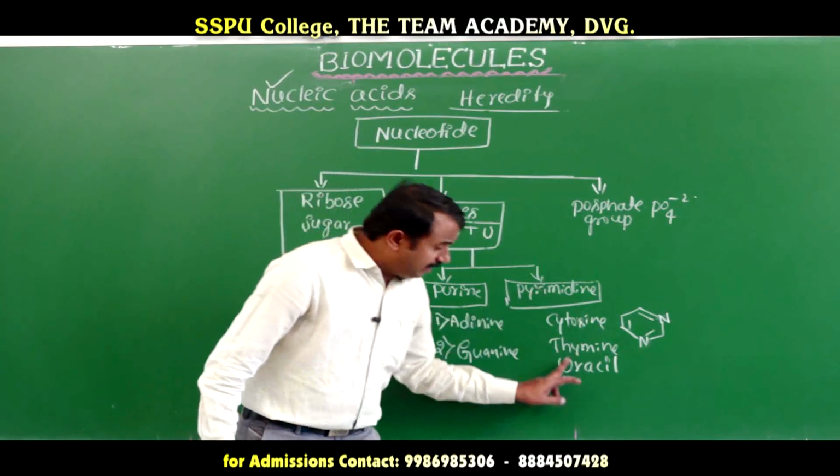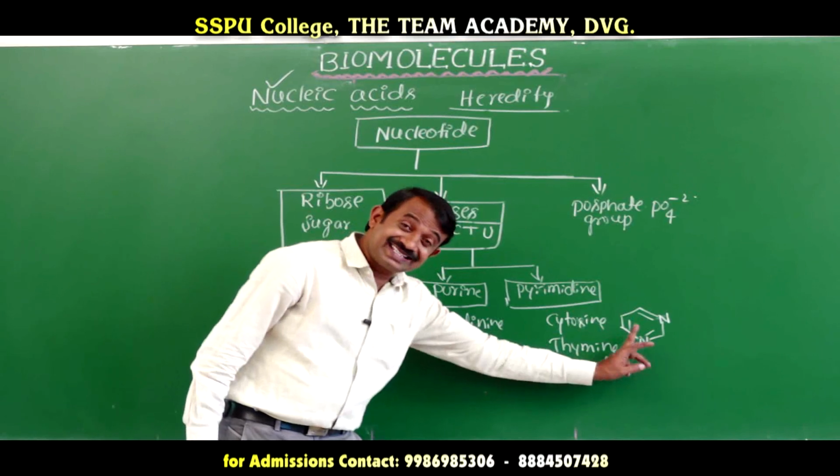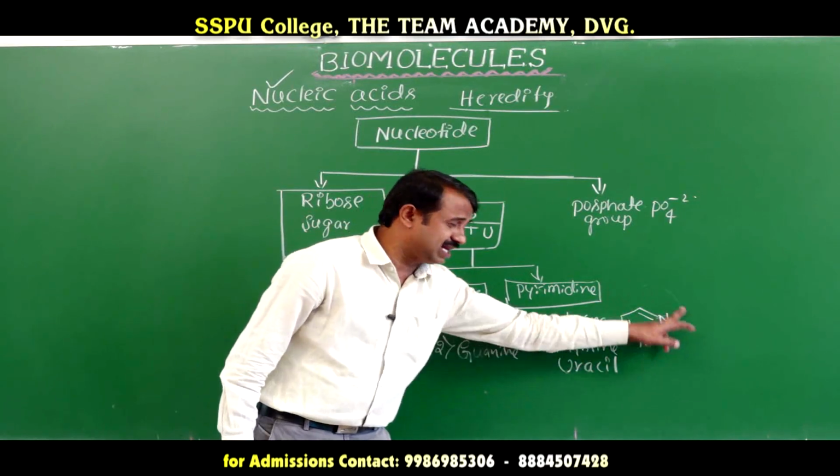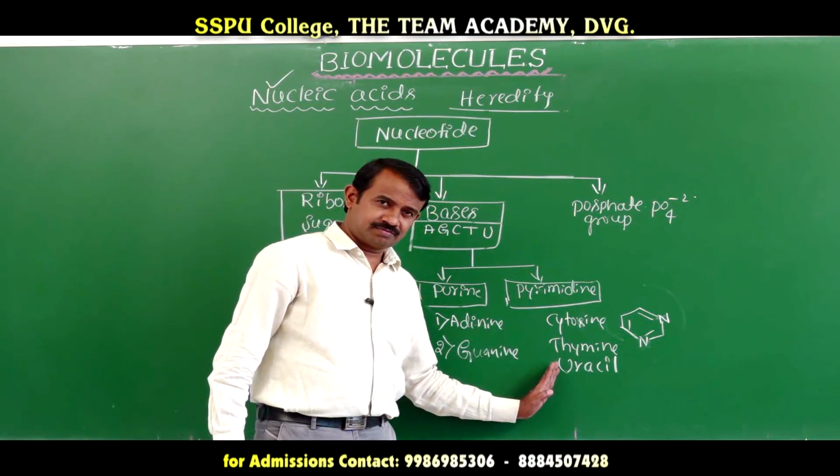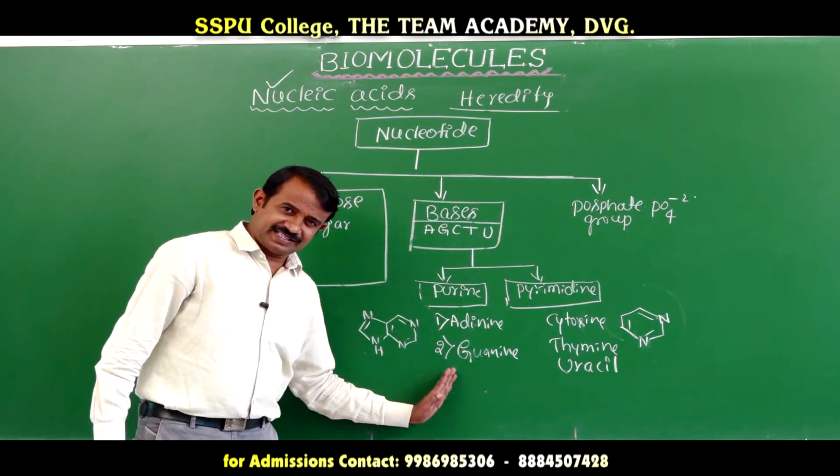These are pyrimidine bases, a single ring structure. Single means one benzene-like ring. These all have a pyrimidine structure. And these are purine bases.